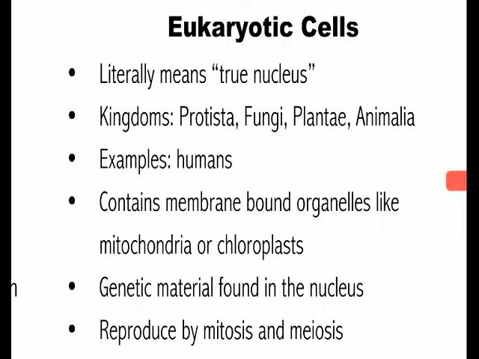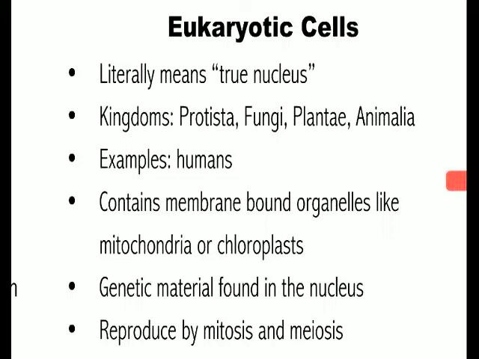There are 4 kingdoms that have organisms that have eukaryotic cells. They are Protista, fungi, plantae, and animalia. So protists, fungi, plants, and animals all have eukaryotic cells. Basically, anything that's not a bacteria has eukaryotic cells. An example would be a human. You have eukaryotic cells in your body because all of your cells have nuclei.